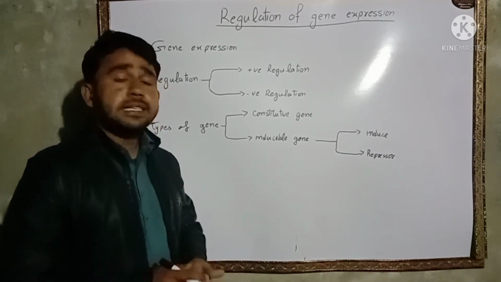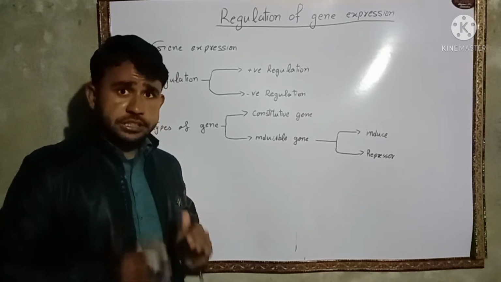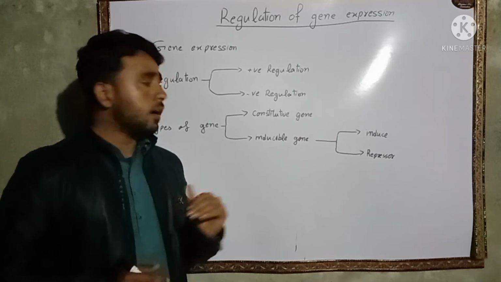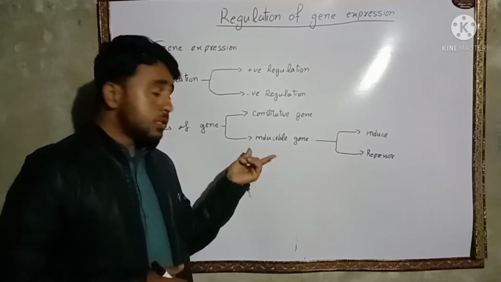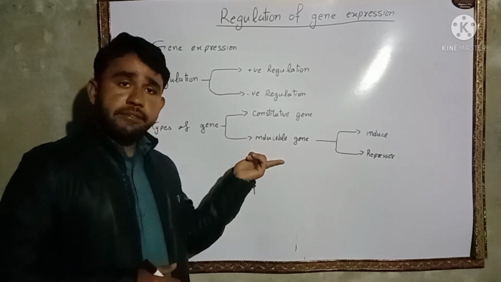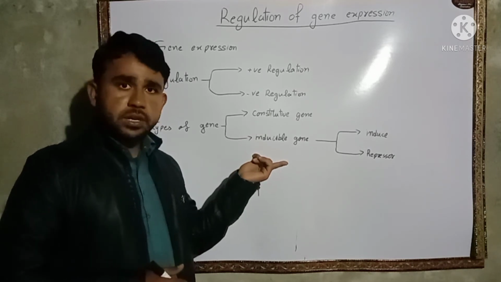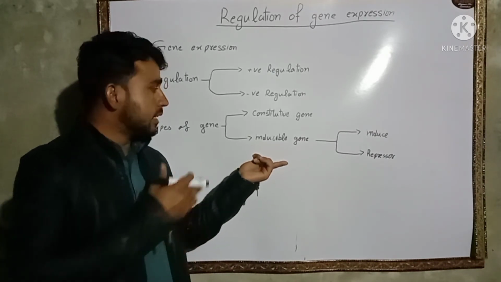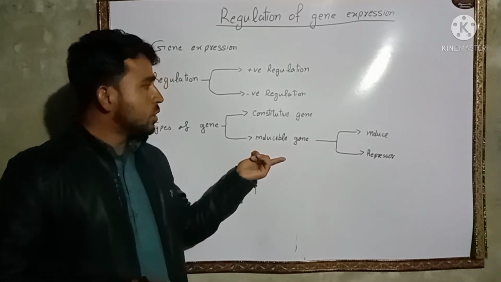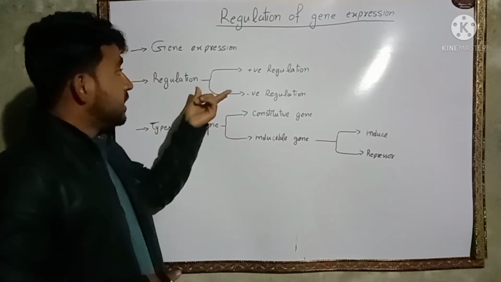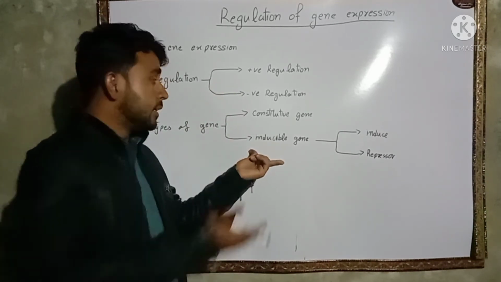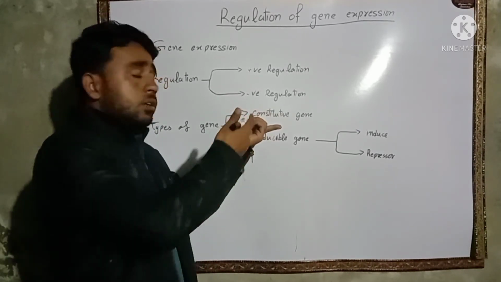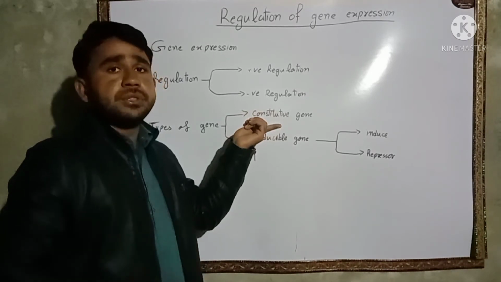Now, what is an inducible gene? The genes whose expression is needed for some times in our body are called inducible genes. They are subjected to regulation because they have to stop and they have to start. Stoppage and start of the expression is present in these genes. So positive and negative regulations can be applied to the inducible genes. They are not applied to the constitutive genes because constitutive genes express themselves continuously.